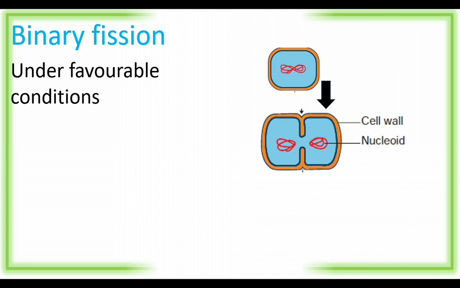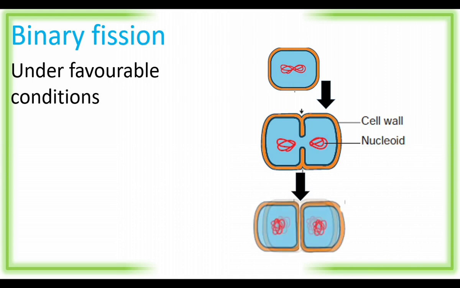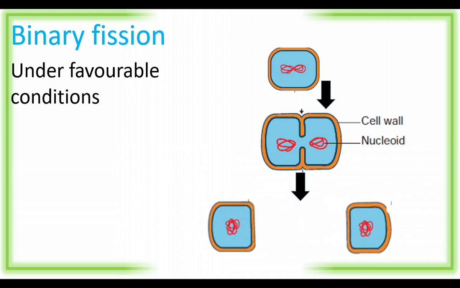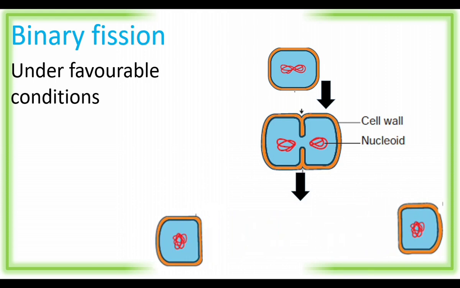The nucleoid divides into two, which is followed by constriction. The constriction moves towards the center. The constriction divides the cell into two. That is followed by the separation of the daughter bacterial cells.